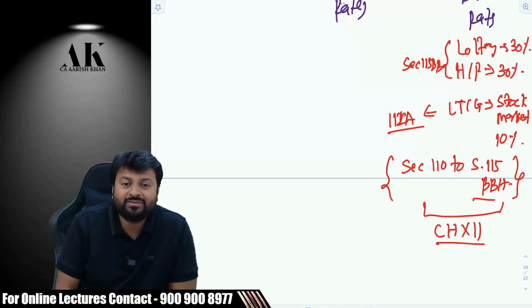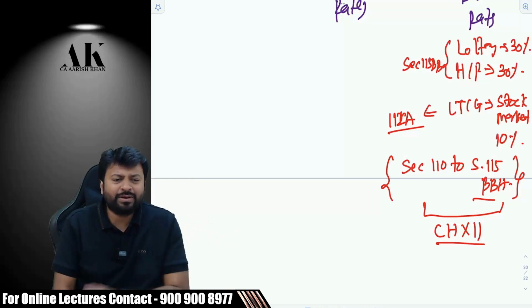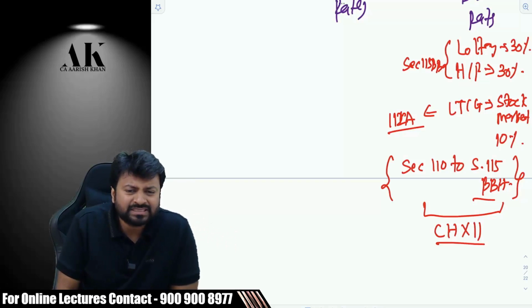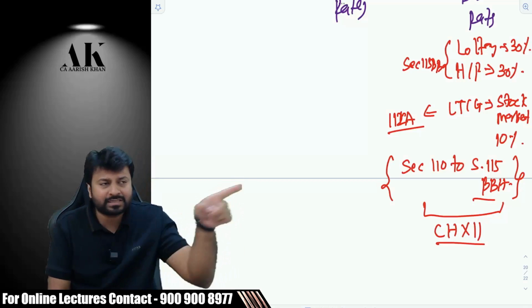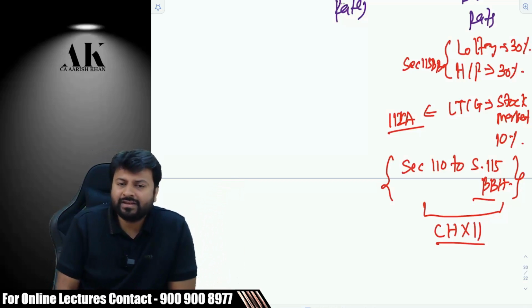Now the first question, why so? Why can't they keep everything at one place? Unnecessarily some here, some there. So much confusion, na? There is so much confusion between us. For some rates we have to go here, for some rates we have to go there. Now it's a very, very clear logic.